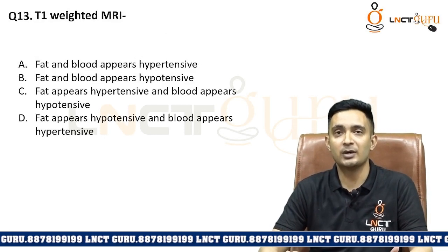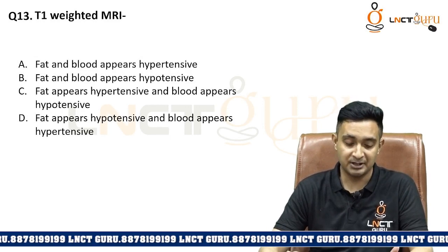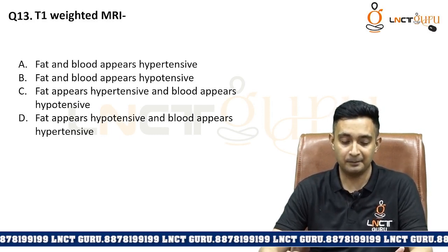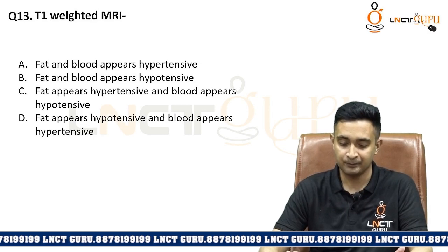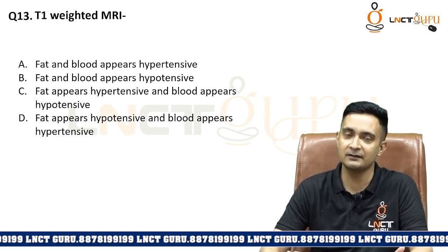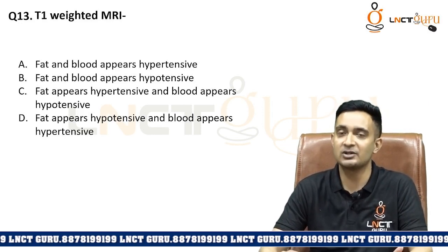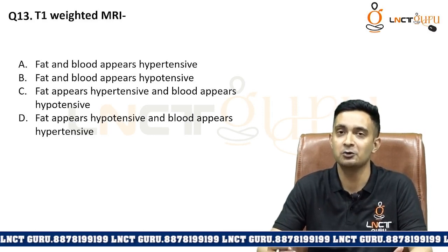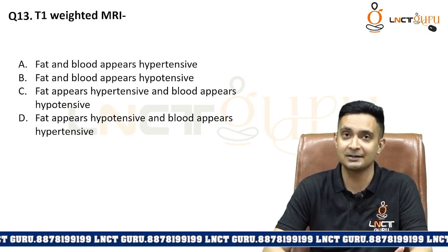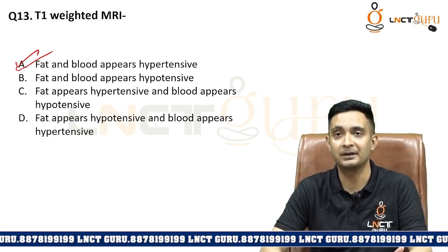Now coming down to the next question. For T1 weighted MRI, which is seen as: option A, fat and blood appear hyperintense; B, fat and blood appear hypointense; option C, fat appears hyperintense and blood appears hypointense; and option D, fat appears hypointense and blood appears hyperintense. They have given you permutations and combinations to confuse you further about a straightforward question. The answer is option A, fat and blood appear hyperintense.